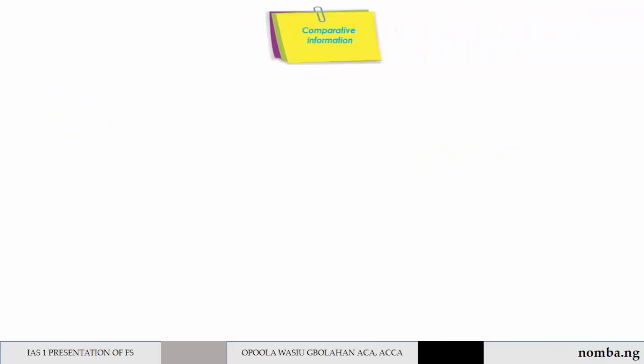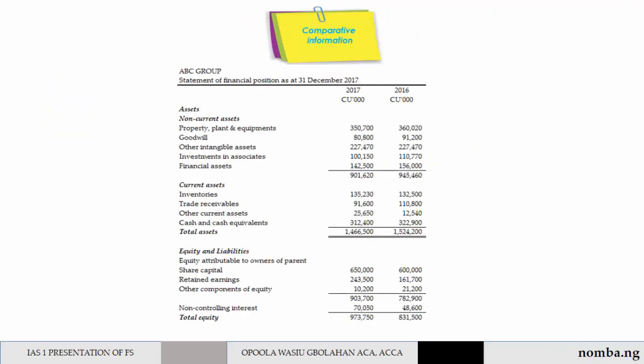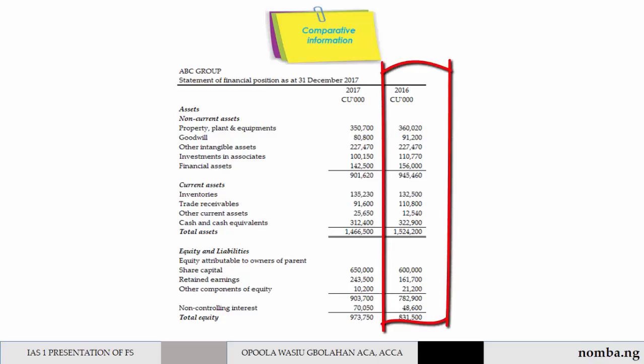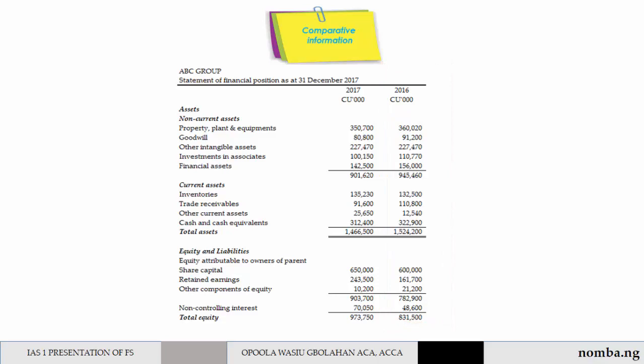Another general feature is comparative information. Except when IFRS permits or requires otherwise, an entity shall disclose comparative information in respect of the previous period for all amounts reported in the current period's financial statements.